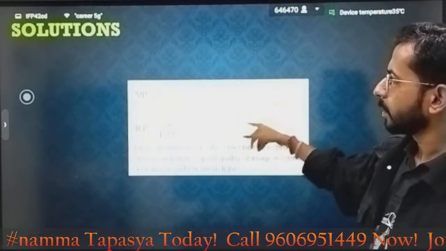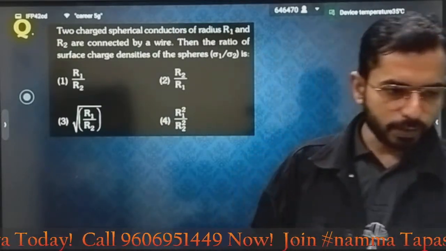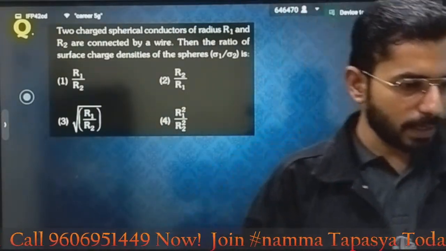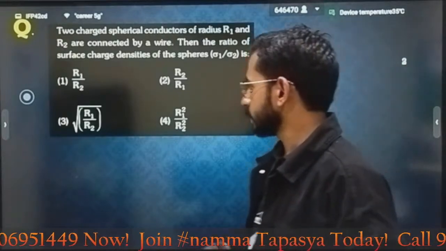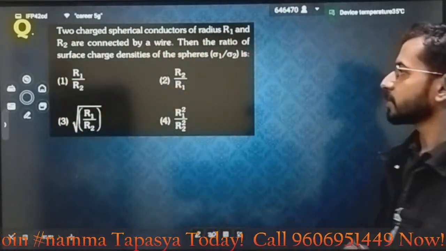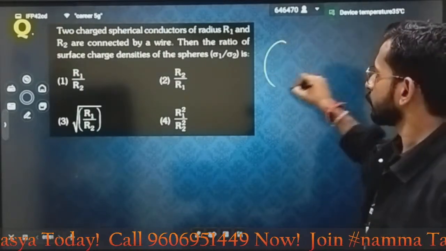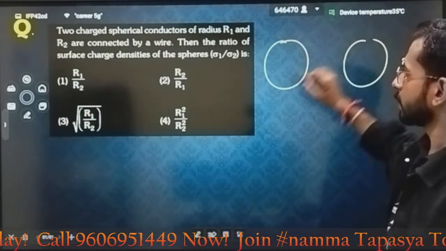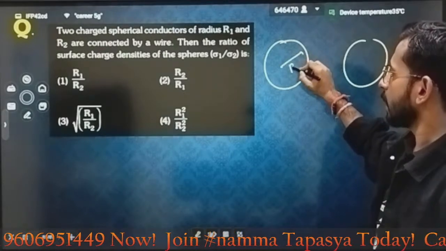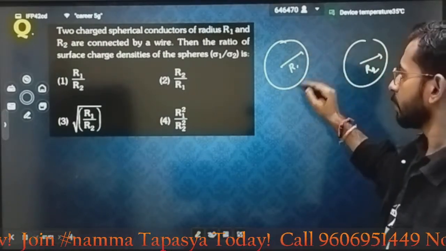Correct. Next one, electrostatics. Two charged spherical conductors of radius r1 and r2 are connected by a wire. Two spherical surfaces of radius r1 and radius r2 are connected by a wire.